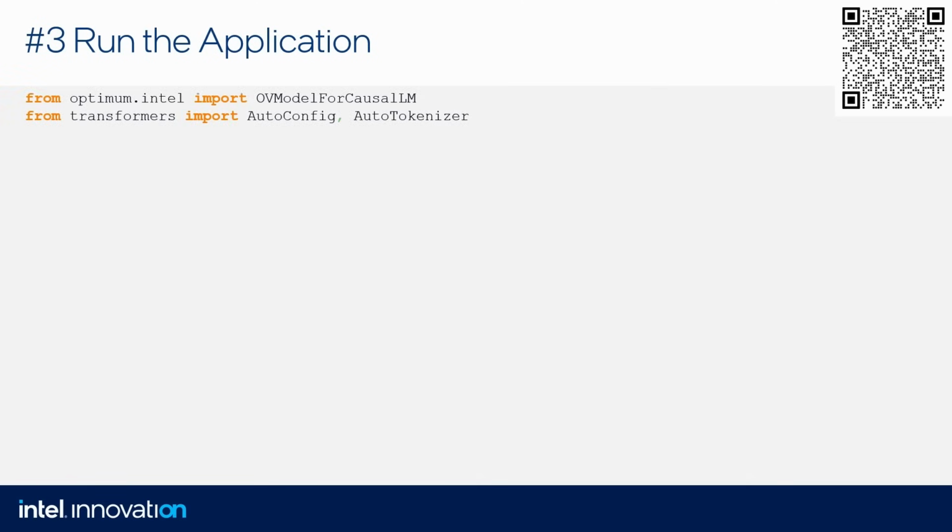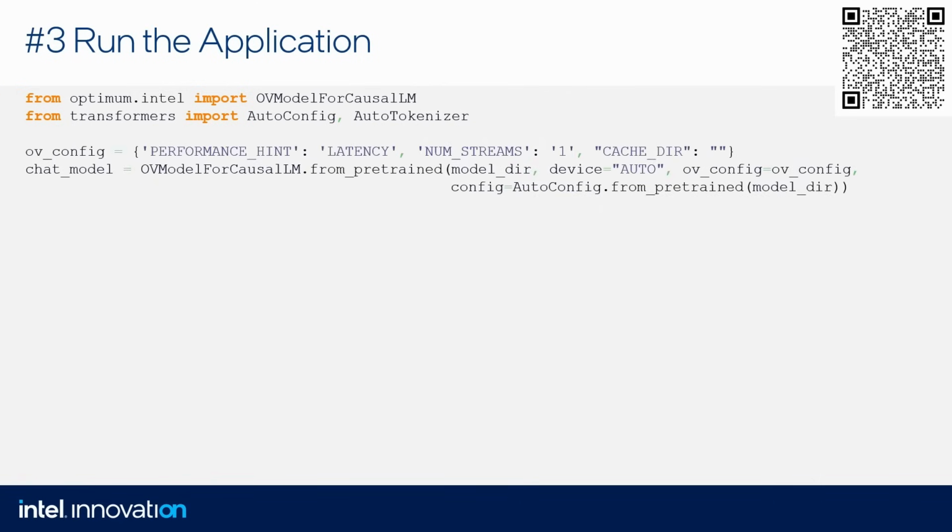Once again, we need to import a few things: OpenVINO model for causal LM, AutoTokenizer, AutoConfig, and so on. And then we specify our configuration for OpenVINO. In this case, the most important thing is that performance hint equals latency. It means that we care about latency, so the response should come as soon as possible after we ask any question. Then we create that model, the OpenVINO model for causal LM. We load it from the disk, and we also specify device equals auto, as I said, it's the same here. You can use explicitly CPU, GPU, or auto for people who don't know what device to use or don't care.